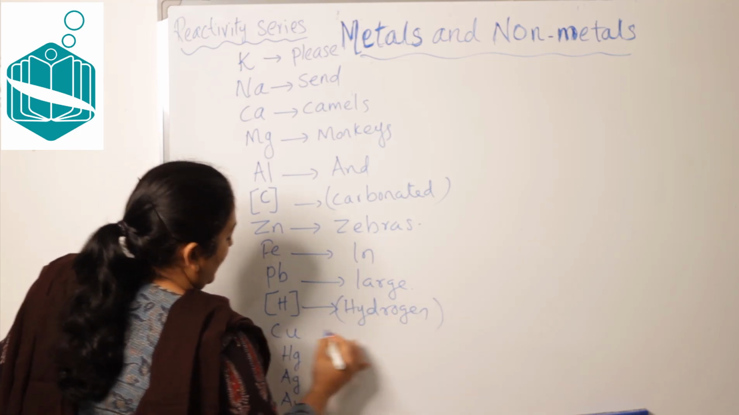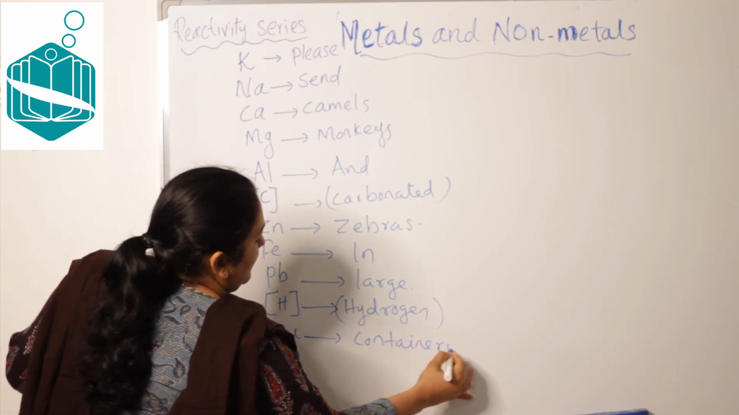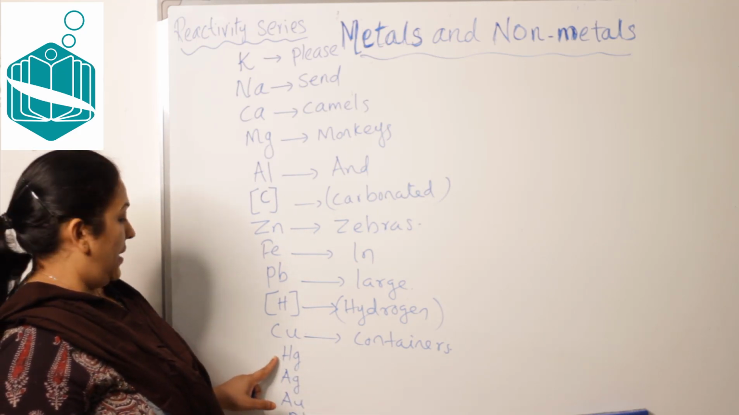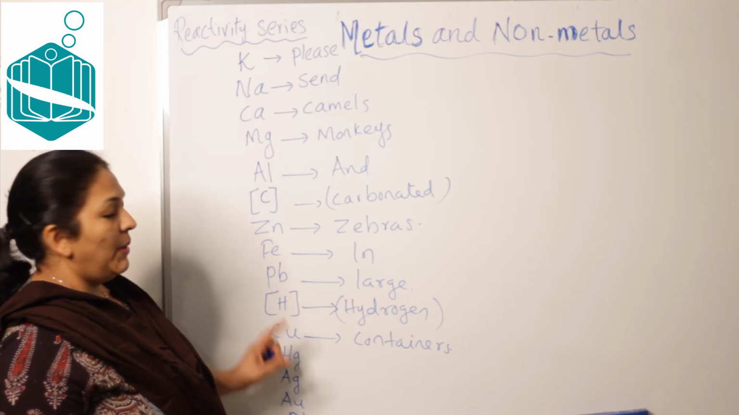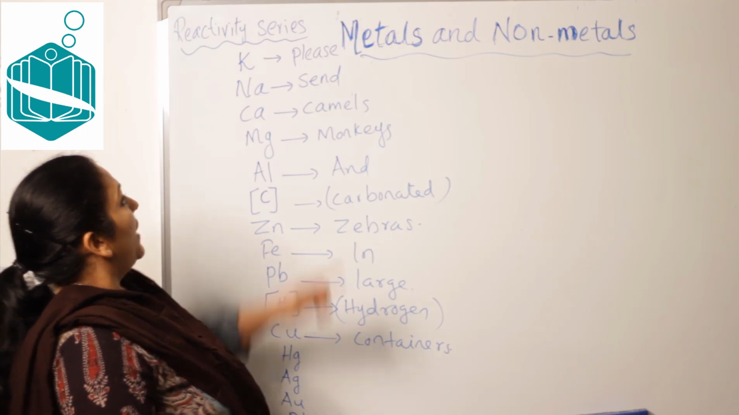Okay, hydrogen in bracket. Containers. Now this you can remember: mercury, silver, gold and platinum. Four of them you can easily remember. So thus much how to read together.